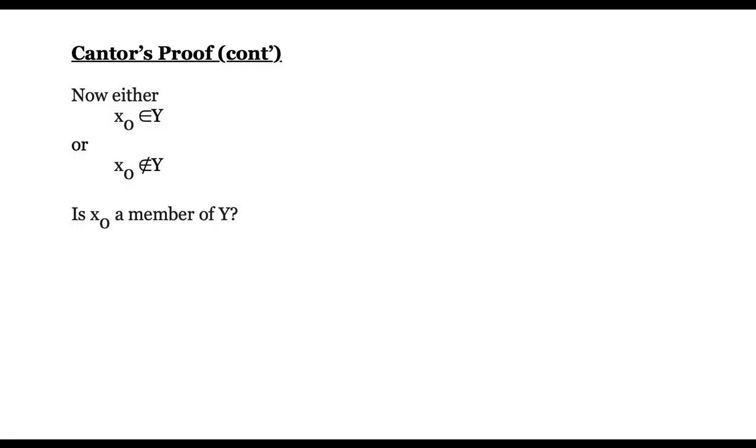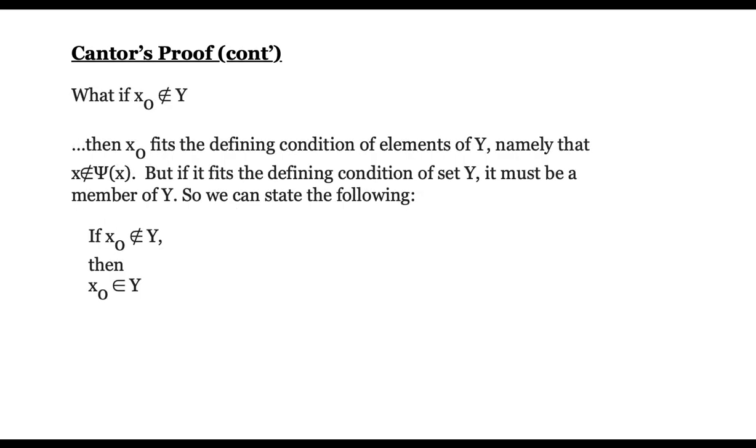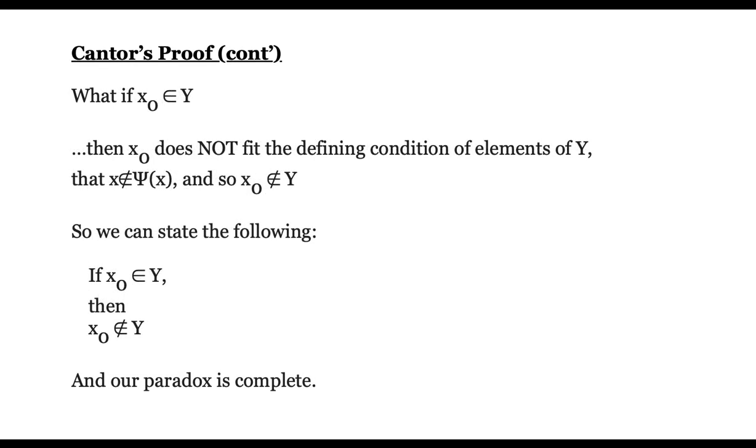Now, there's only two possibilities with regard to x0. Either it's an element of Y or it's not an element of Y. So is x0, the element that maps to Y, an element of Y? If x0 is not an element of Y, then x0 fits the defining condition of elements of Y. And therefore, if x0 is not an element of Y, it must be an element of Y. What if x0 is an element of Y? Well, then x0 does not fit the defining conditions of Y. So we can state that if x0 is an element of Y, then x0 is not an element of Y. And our paradox is complete.